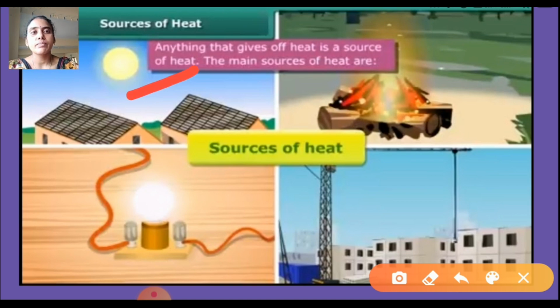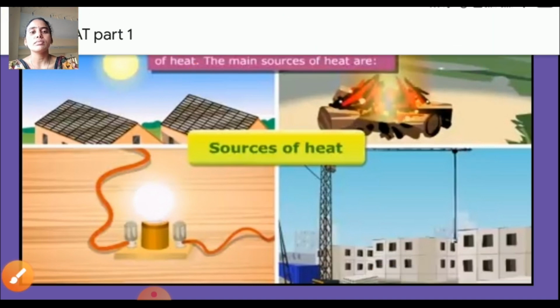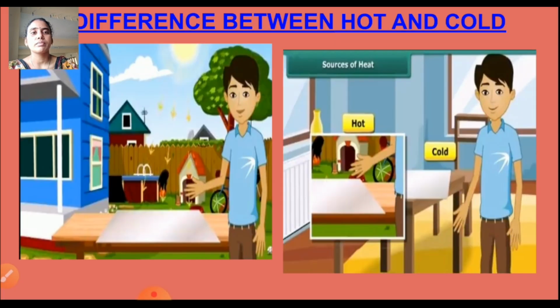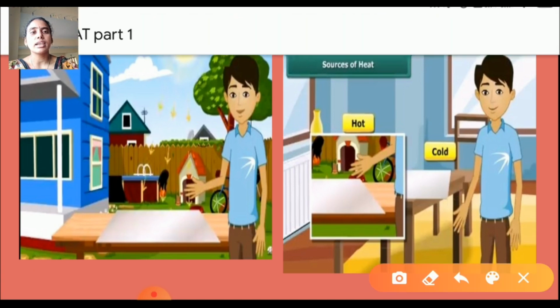The sun, and burning of wood, electricity and mechanical work are all sources of heat. And let us perform an experiment: the difference between hot and cold. See the first image and the second image.